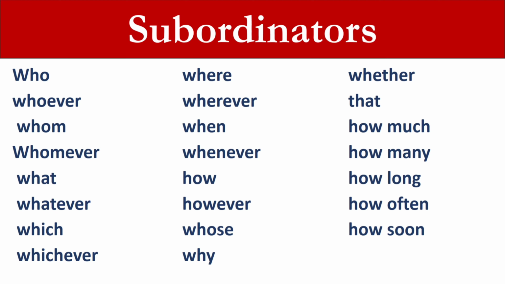Subordinators are who, whoever, whom, whomever, what, whatever, which, whichever, where, wherever, when, whenever, how, however, whose, why, whether, that, how much, how many, how long, how often, how soon.